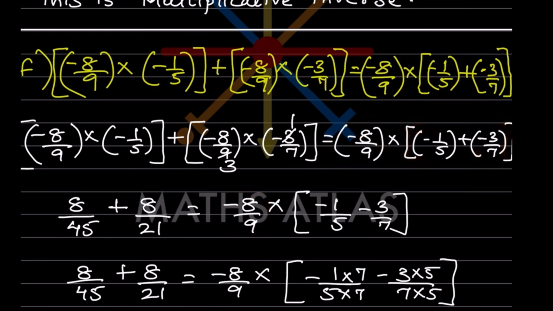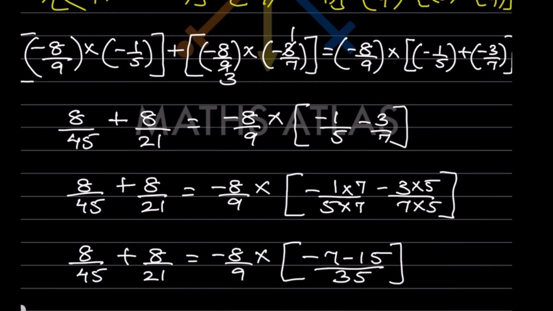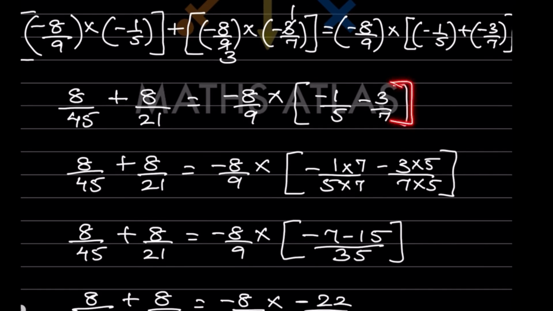Now what I can see here, this is minus 1 by 5, here plus minus is minus 3 by 7. So let me keep it in the bracket, because the denominators are different and here is the minus sign. If it was multiplication, then we could have opened the brackets, that was not a problem. But here is a negative sign, so we have to keep it still in the bracket.